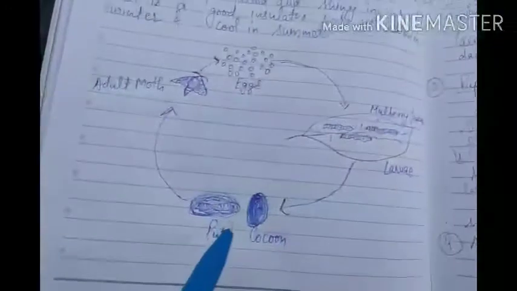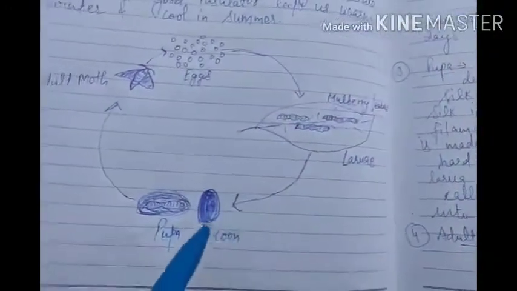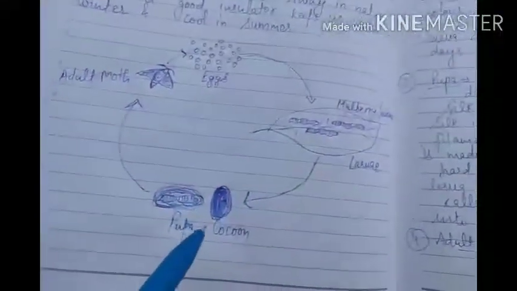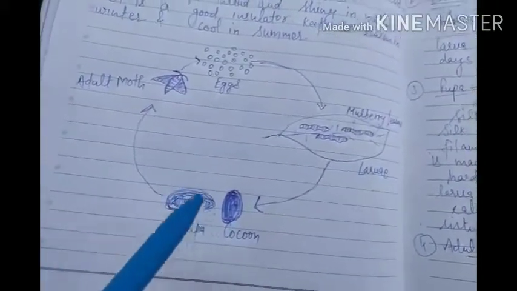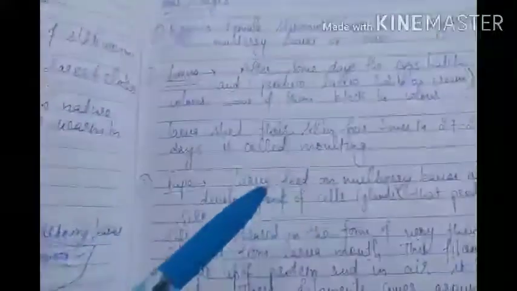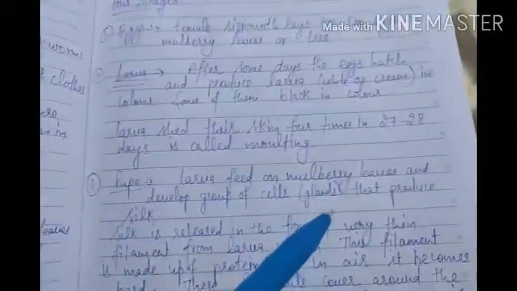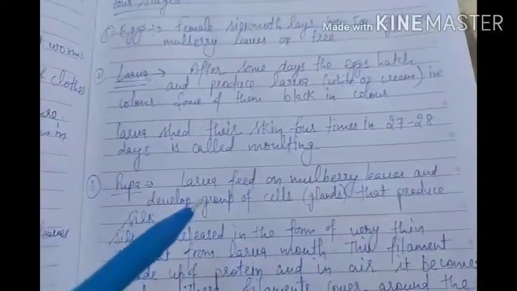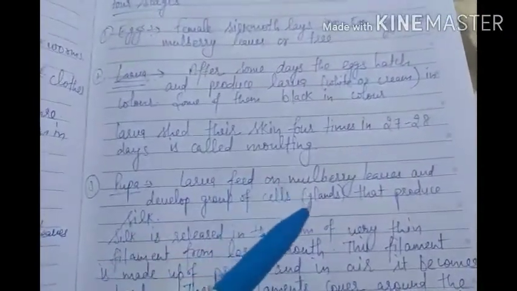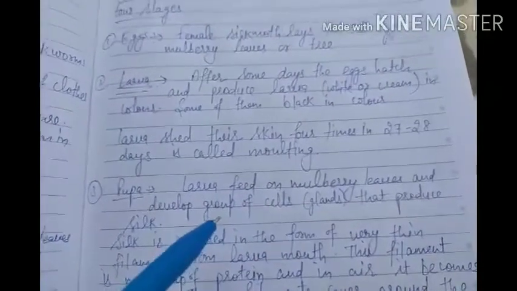The third stage is called the pupa stage, in which they form a cover called a cocoon. The larva lives inside the cocoon. How does it happen? In this stage, when the larva eats mulberry leaves, it grows a group of cells called a gland. In our body also there are glands.